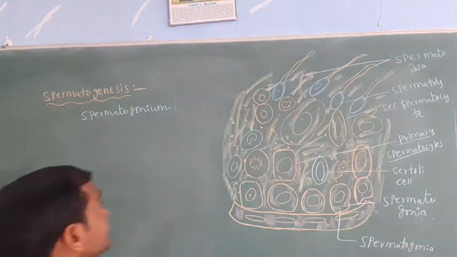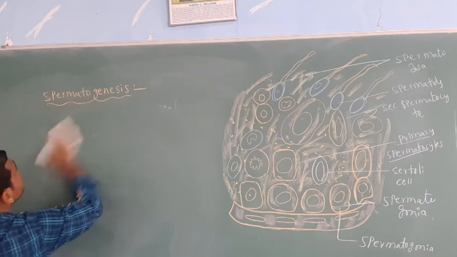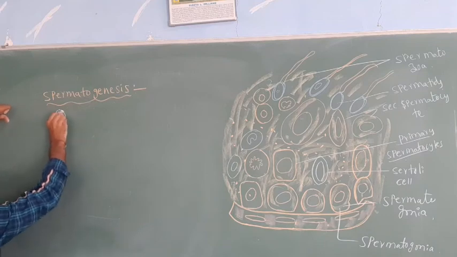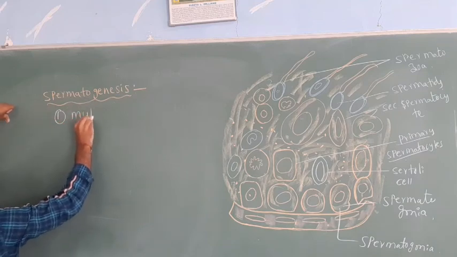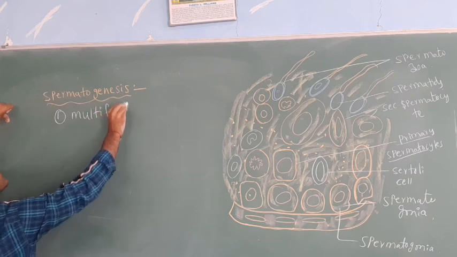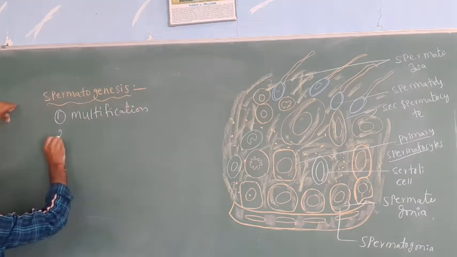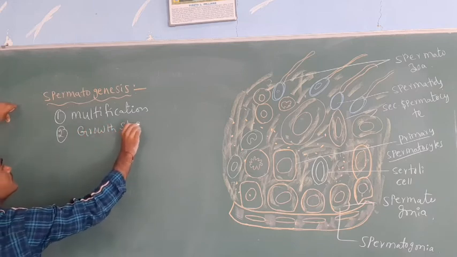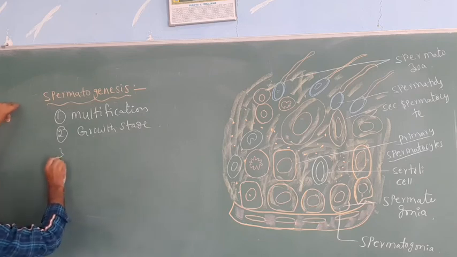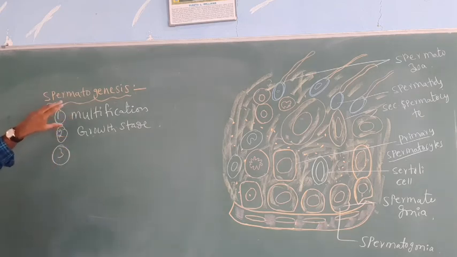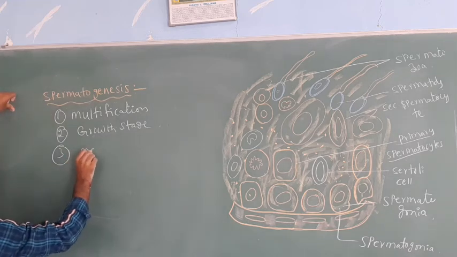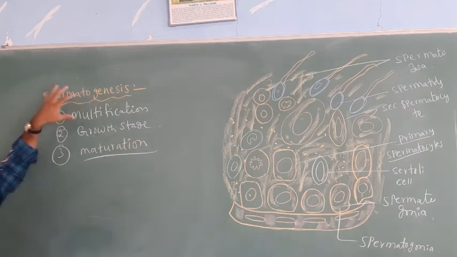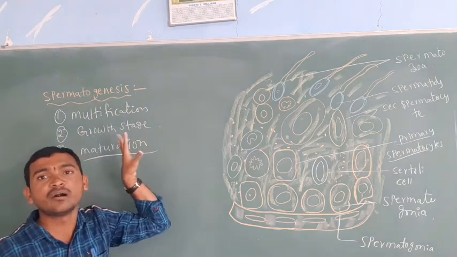What are the three stages? The first one is the multiplication stage. The second one is the growth stage. The last one is the maturation stage. These are the three stages.